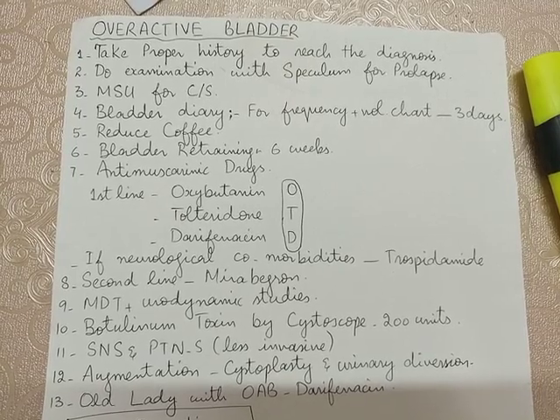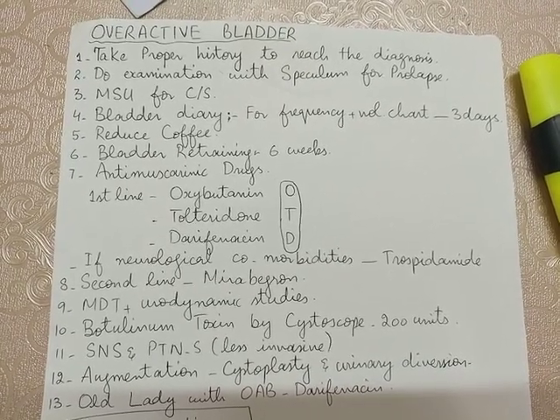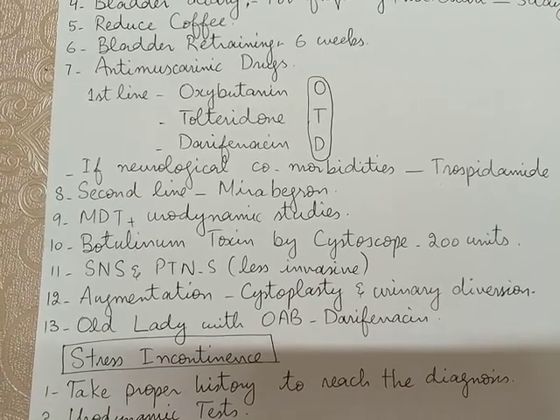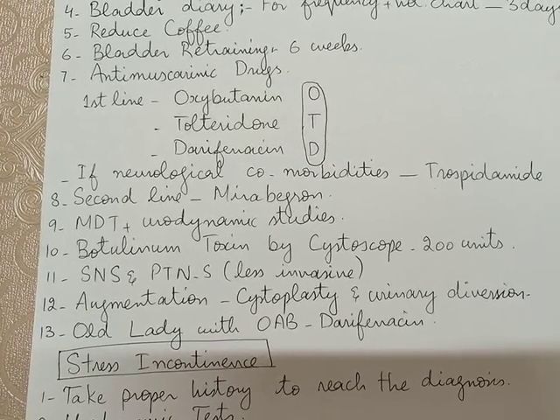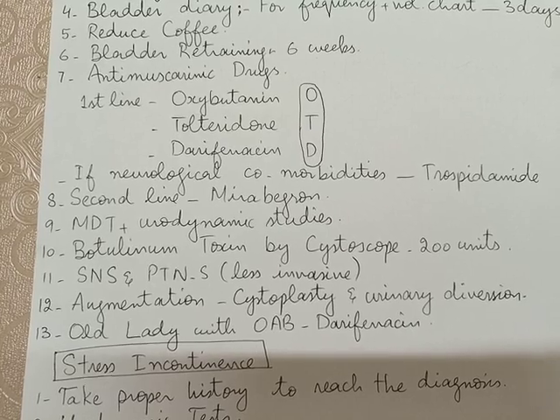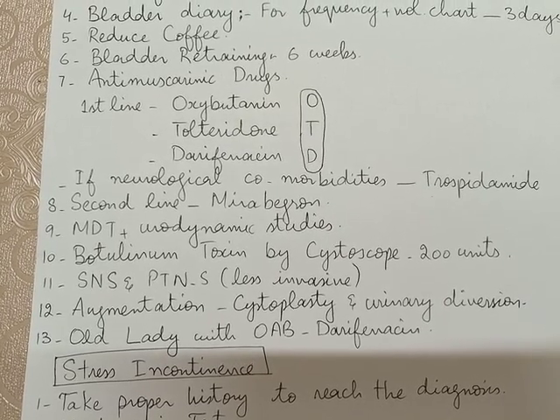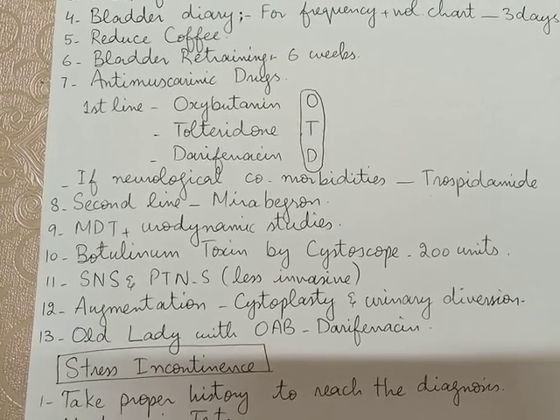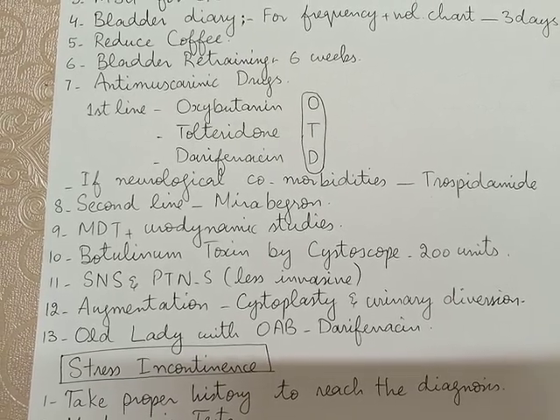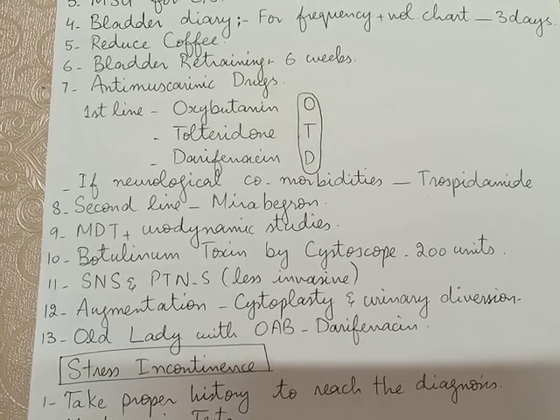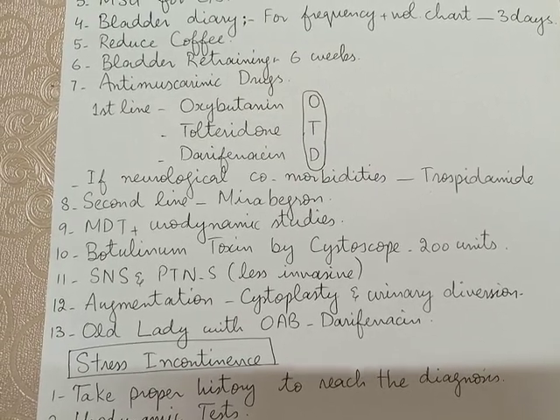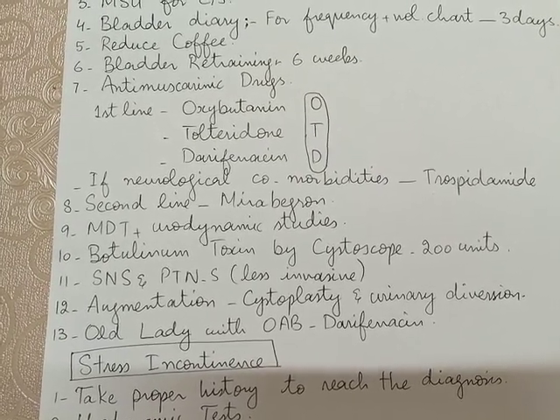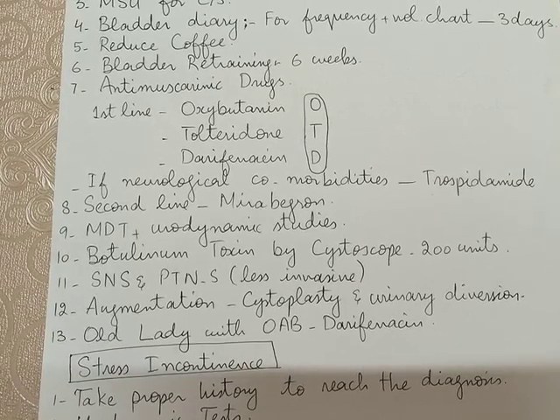If it fails, then we give sacral nerve stimulation and posterior tibial nerve stimulation, which are less invasive. Then if it fails, we do augmentation like cystoplasty and urinary diversion. And if an old lady presents with overactive bladder, then give her darifenacin.